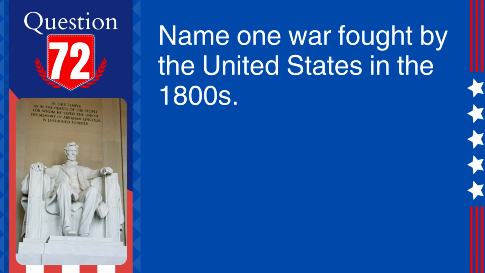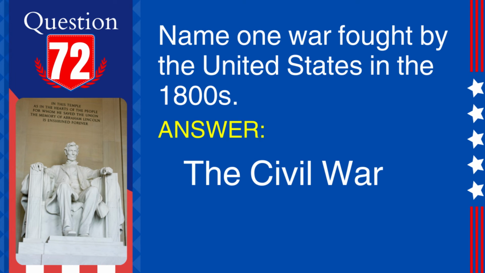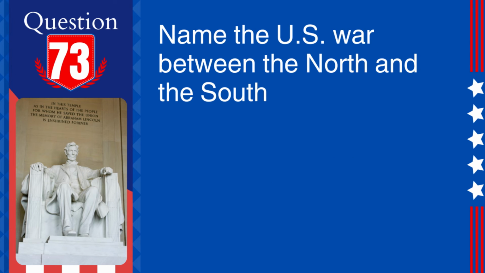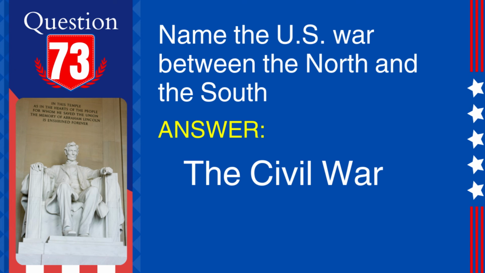72. Question: Name one war fought by the United States in the 1800s. Answer: The Civil War. Explanation: The Civil War, fought from 1861 to 1865, was a major conflict in the United States over issues including states' rights and slavery. 73. Question: Name the U.S. war between the North and the South. Answer: The Civil War. Explanation: The Civil War was fought between the Northern states (Union) and Southern states (Confederacy) from 1861 to 1865.